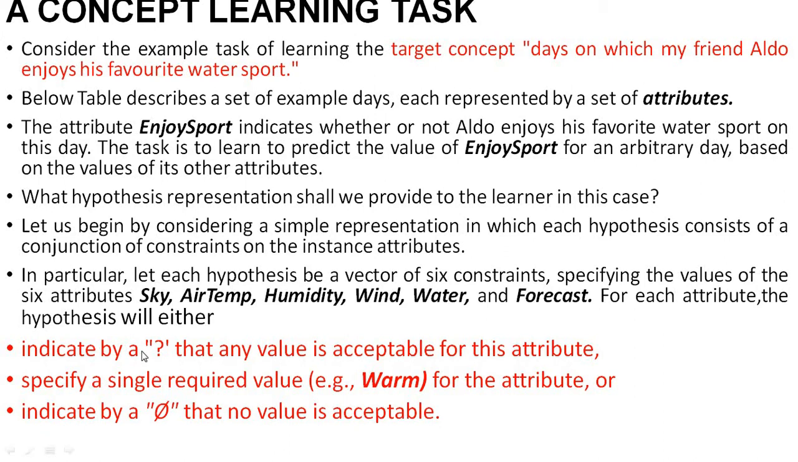As you can see here, we have some notations. The question mark means any value can be accepted for that particular attribute. Then a single required value, for example warm, if you have any single value, write that value for the attribute. And then another notation, the pi symbol, means no values are acceptable for that particular attribute. So these are the 3 notations that we have to remember in concept learning.